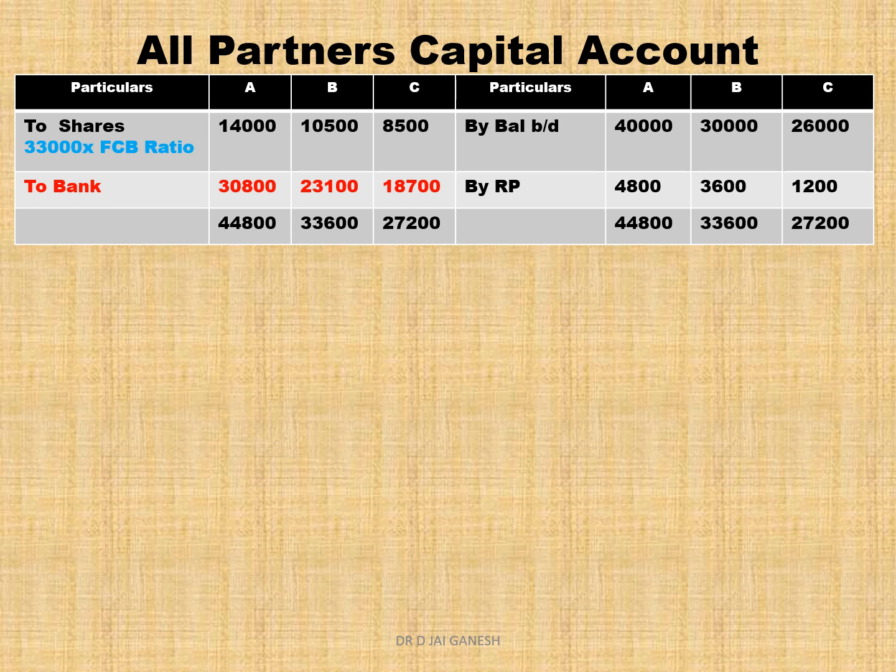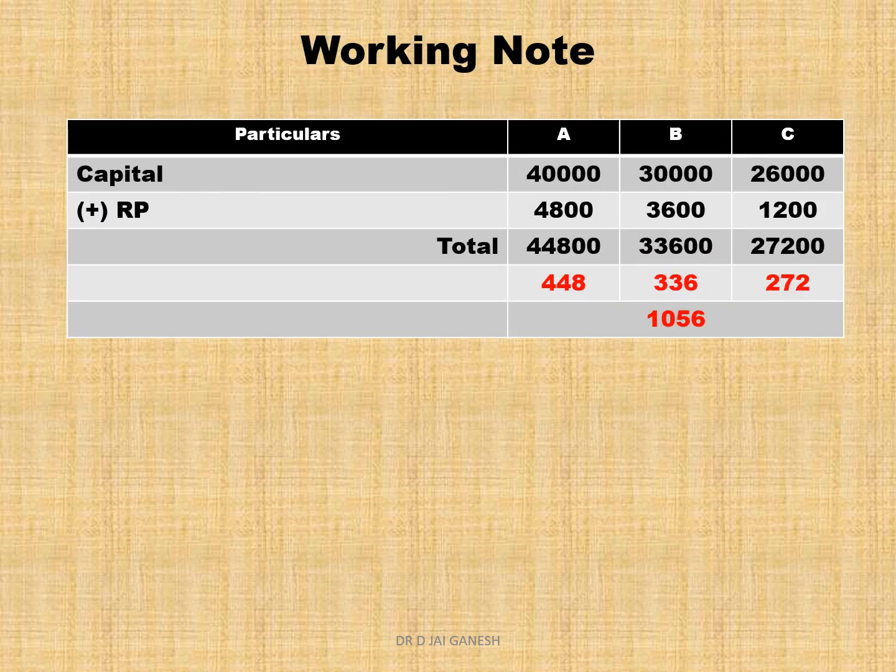Now we shall go through how the final capital balance ratio is calculated. We have a working note in this slide on how to calculate the final capital balance ratio. As explained in the previous slides, credit total in the capital account minus debit total in the capital account. On the credit side there is the capital of A, B, C plus the realization profit.